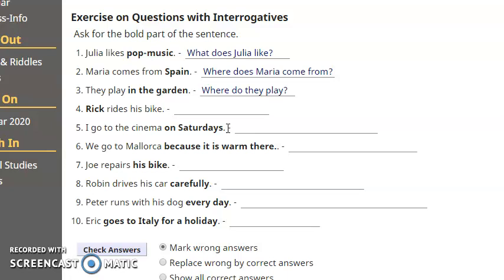So, for example, we can ask, so what is the QU? Come on. When? Or, if you prefer, talking about frequency, how often? How often? This is the question word, yeah?